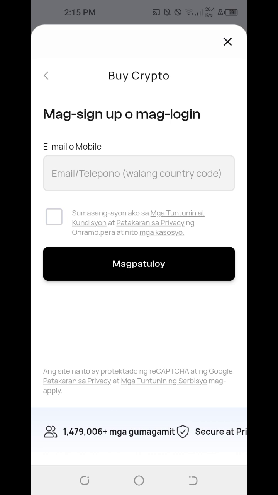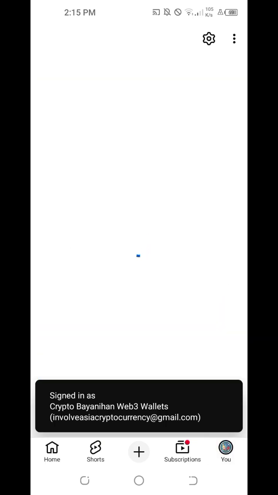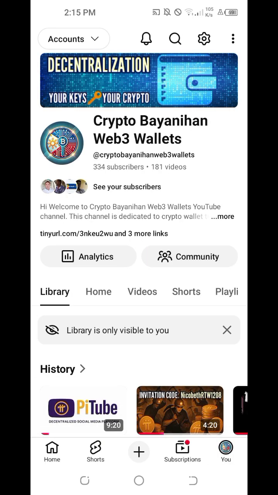I just tested it for educational purposes and time and motion. So at least we now have an idea how much it would cost us if we're wanting to buy stable coins directly on our MetaMask using GCash. And for me, it's just something that's good to know.